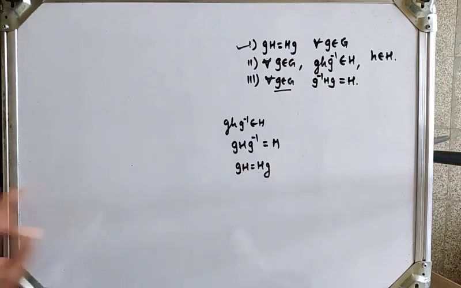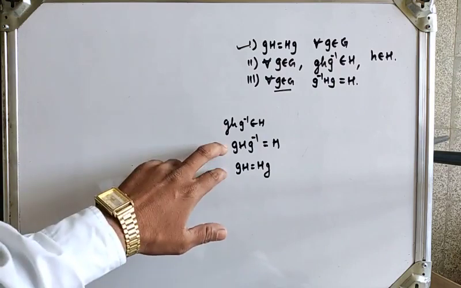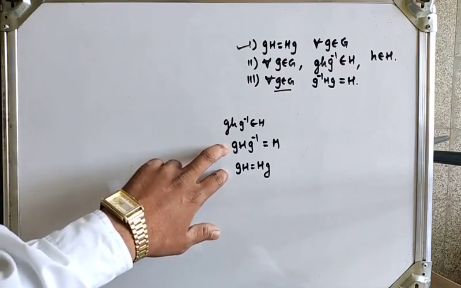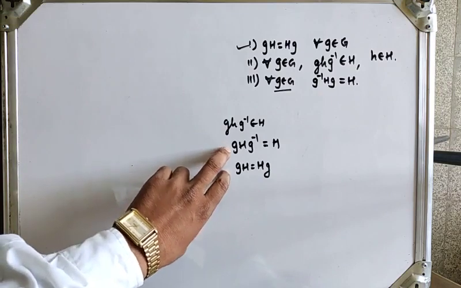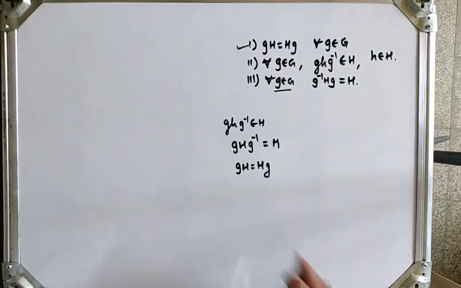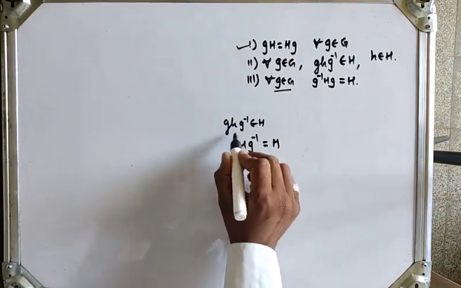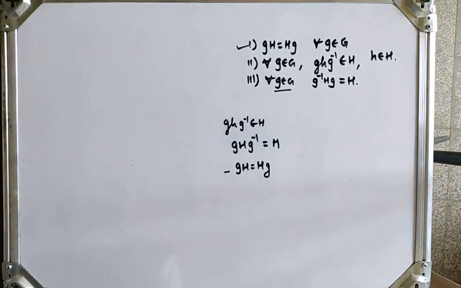So we have proved these three equivalent statements. From the first we proved the second, from the second we proved the third, and from the last, gH is equal to Hg, we have proved that ghg inverse belongs to H.